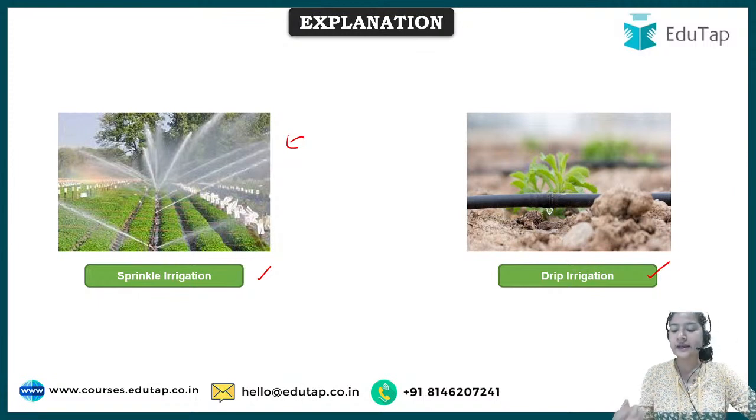Okay, and second is drip irrigation, which we have adopted from Israel. In drip irrigation, as you can see in the picture also, water is provided drop by drop to the roots of the plant. It is used where there is already scarcity of water, so we have to be very particular about it. So we just provide water drip by drip to the roots of the plant. This is what drip irrigation is.